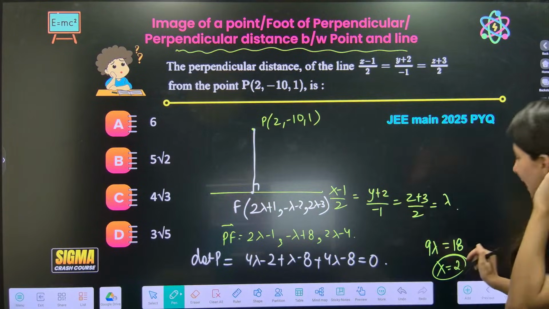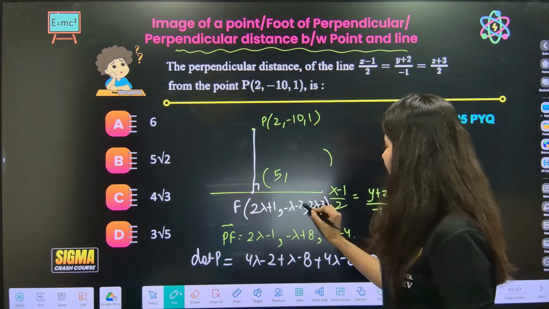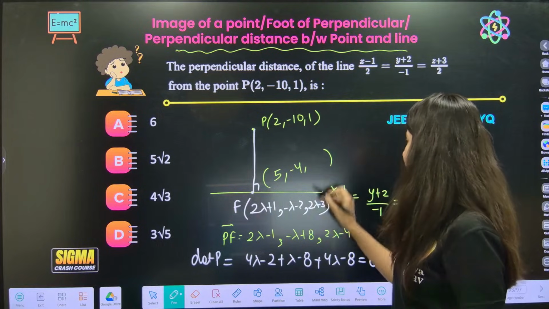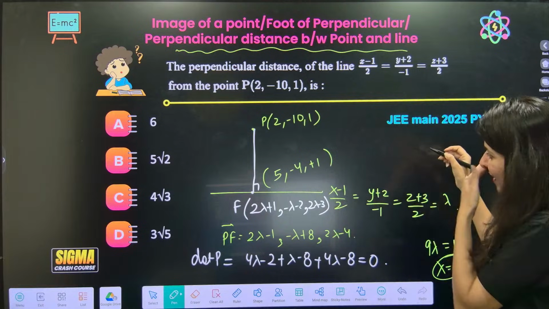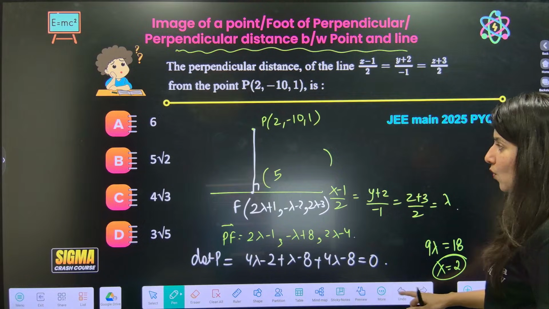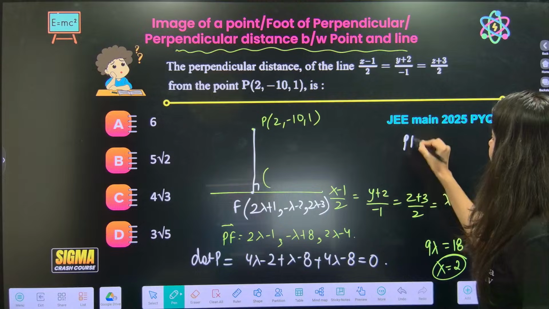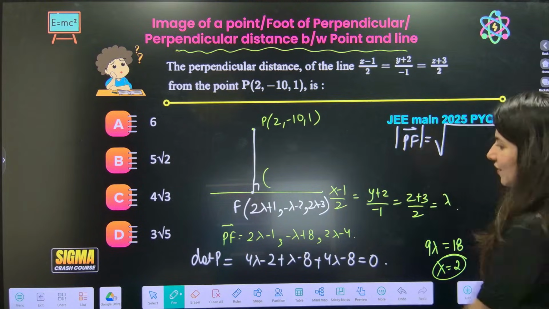The moment you will have lambda is equal to 2, now you will have 2 into 2, 4, 5. Then lambda 2 minus 4. 2 into 2 minus, sorry, this is plus 1. In fact, you don't have to see right now. What do you want, ma'am? We want PF. We want PF. So PF directly, PF magnitude, you can find it from here now.